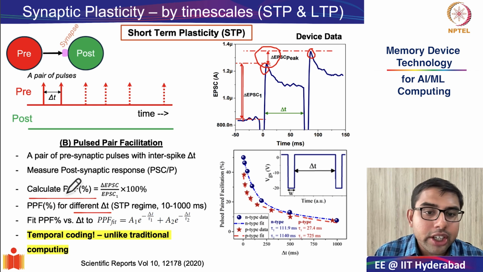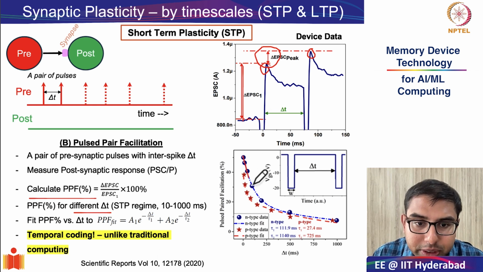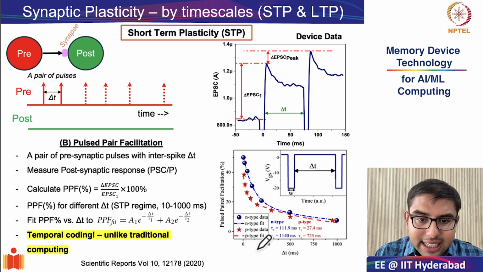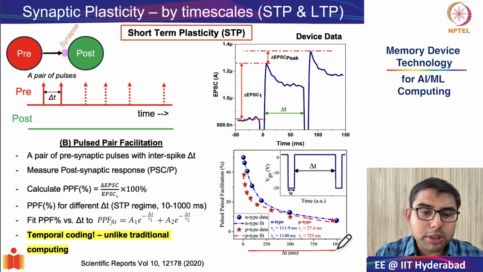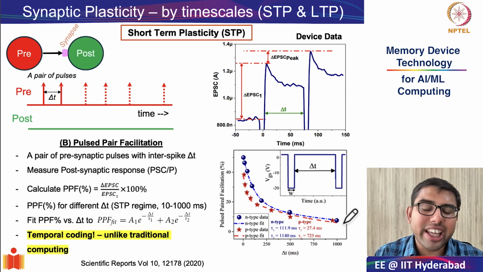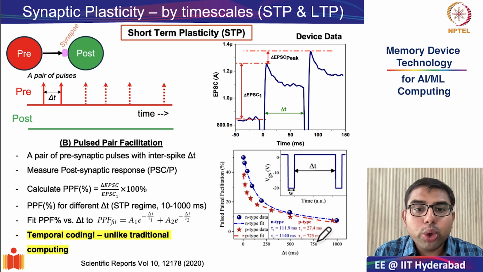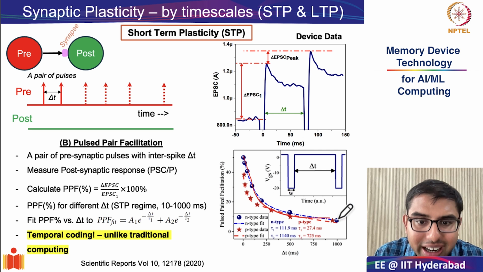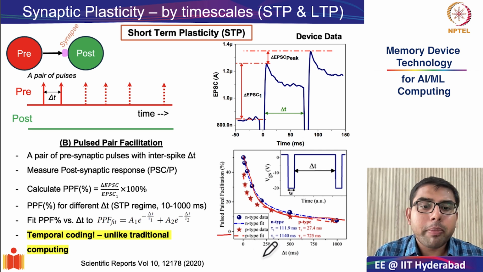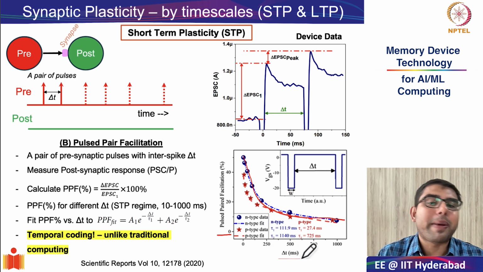And if you do that, you get a curve which looks something like this, where your x-axis is your delta t or your interspike gap, and your y-axis is your pulse paired facilitation percentage. And since we are studying short-term plasticity, the effect of the second pulse on the first pulse reduces as you start increasing the time difference between the two pulses, and therefore you are able to see an exponential kind of decay when you look at pulse paired facilitation versus the interspike distance.